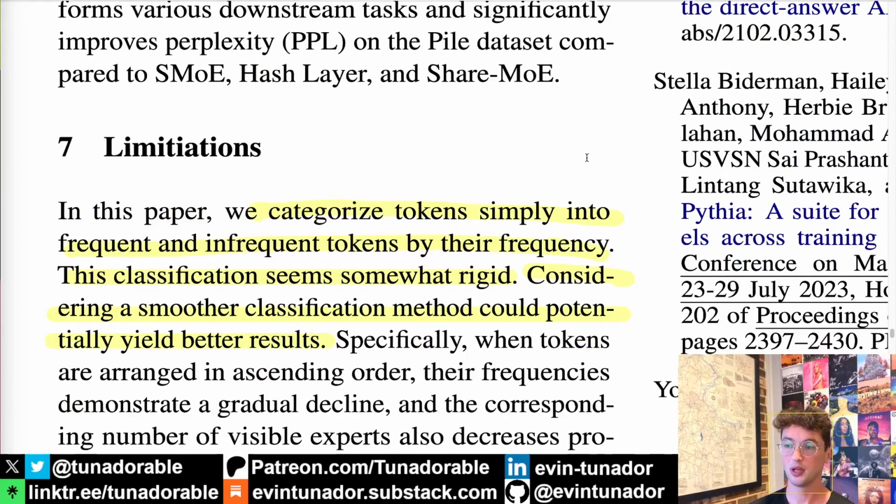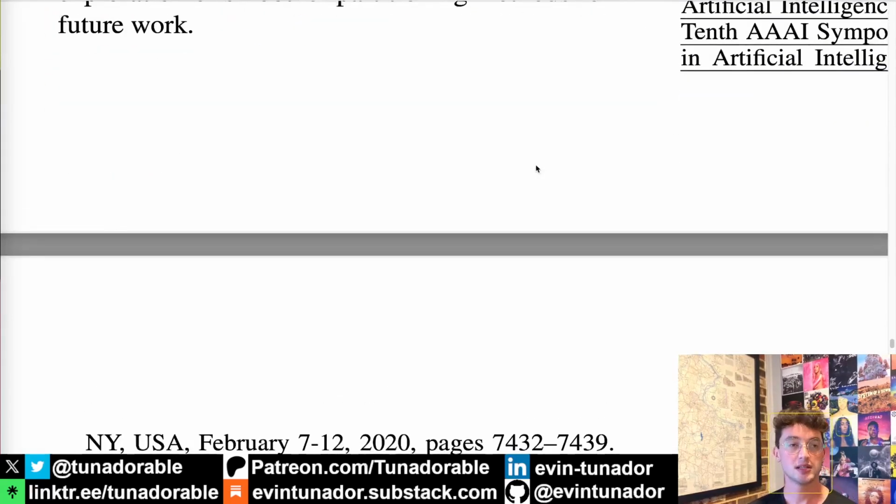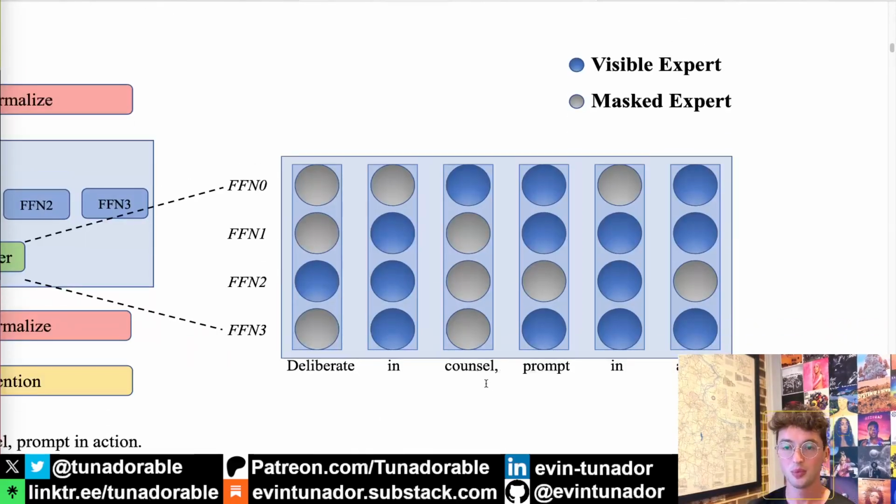But more importantly, what I was personally thinking about is that for those infrequent tokens, we're using a hash to designate which token goes to which expert, right? And the problem with the hash is it's taking in presumably either the characters of the token, or I would assume more likely the token index, just the number, and it's outputting a totally random number for the index of the expert.